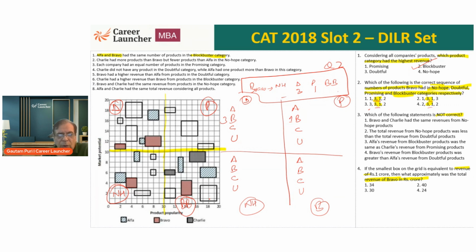What is unknown? This is unknown. What is it going to be? 3 3s are 9. 1, 2, half year. So 3 by 3, 9. So the revenue of this box is 9. What is the other unknown box? It is a 2 by 2 box. So this will be 4. Similarly, if I look at this horizontal line, it is Bravo. How much is this? This is 1, 2, half inside 3, 3 by 2, 6. So this is 6. Okay.